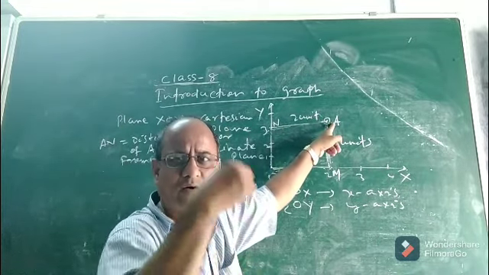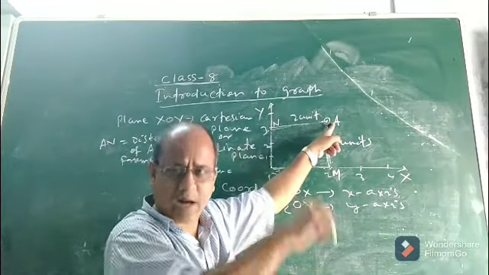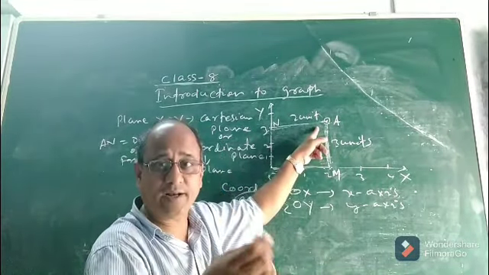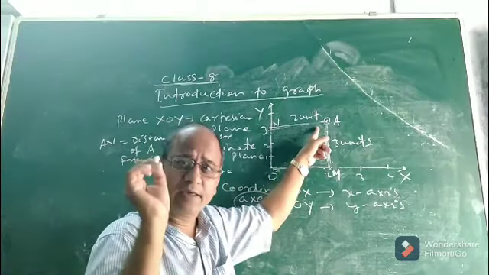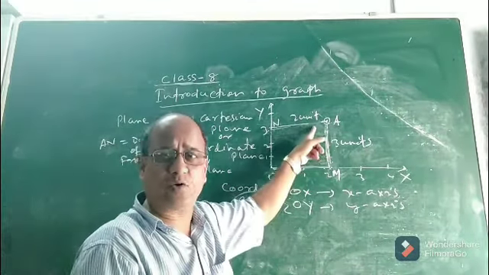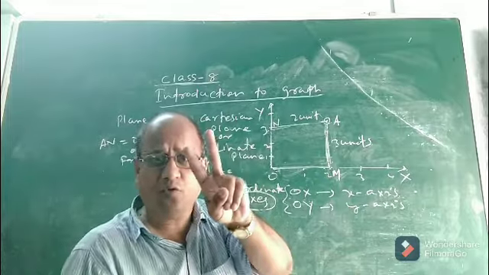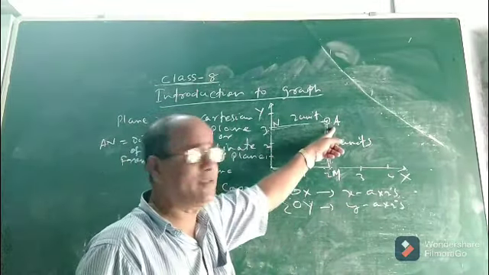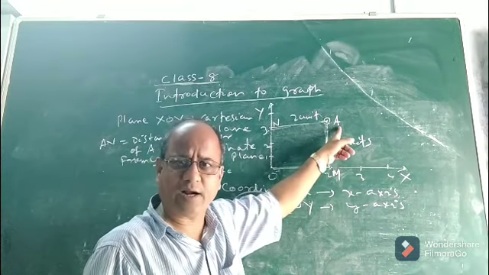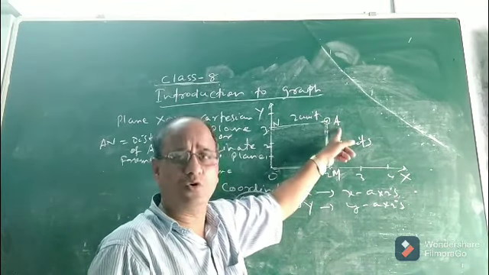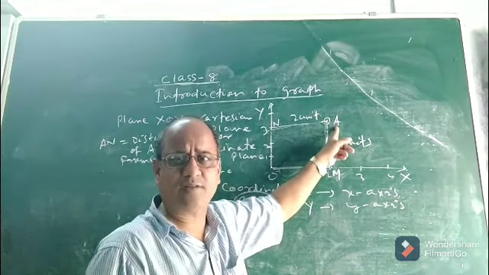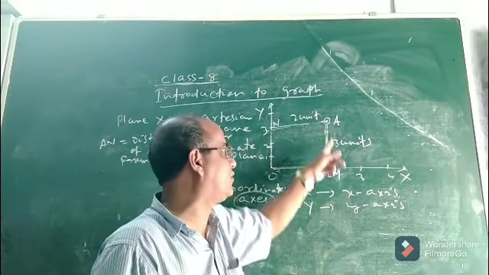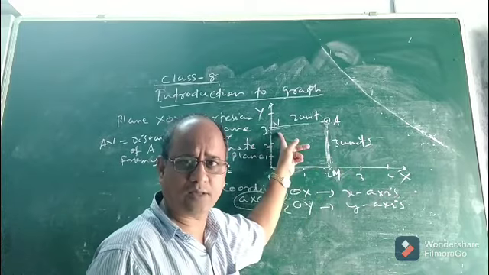What we are doing? We are locating a point in the Cartesian plane or the coordinate plane. That I am explaining. See, what is the x-coordinate and what is the y-coordinate? Because when a point is located in the Cartesian plane, it will have 2 coordinates. So what are those 2 coordinates? That I am going to explain to you. So I said you take a point A anywhere in the Cartesian plane. Now to locate its position, I mean to find its x-coordinate and y-coordinate, what will you do? You draw perpendiculars from the point to the x-axis as well as the y-axis.